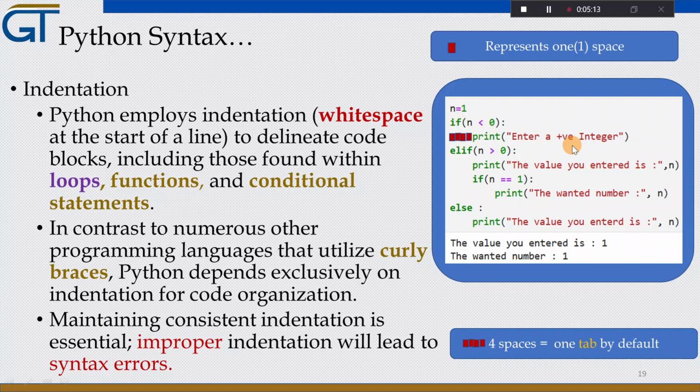That means this block statement is under the if condition, and it will be executed if and only if this condition is satisfied. So under elif, we have 2 statements, 1, 2. These 2 statements will be executed if and only if the elif condition is satisfied.